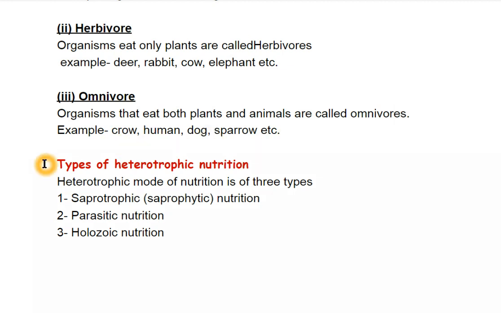So, the types of heterotrophic mode of nutrition. Heterotrophic mode of nutrition is of three types. The first one is saprotrophic or saprophytic nutrition. The second is parasitic nutrition and the third is holozoic nutrition. We will discuss one by one.